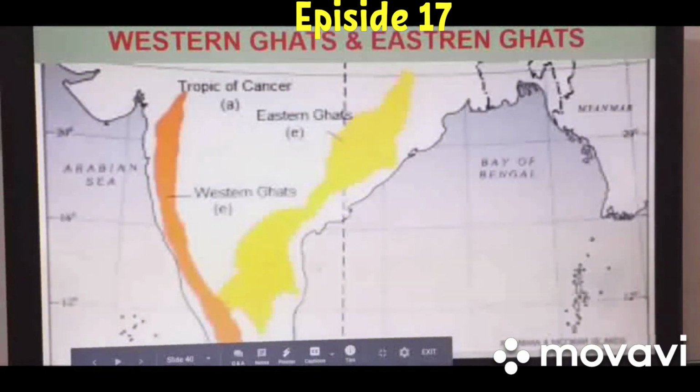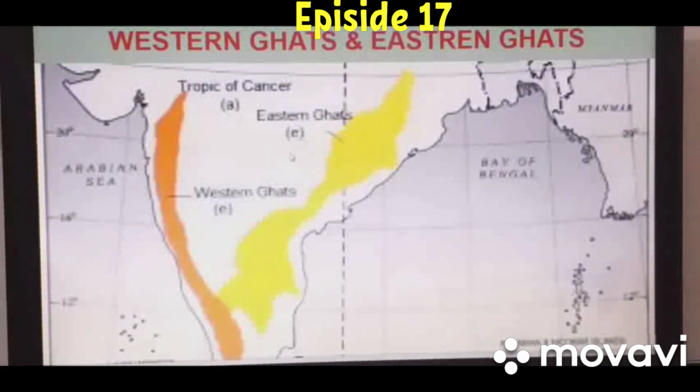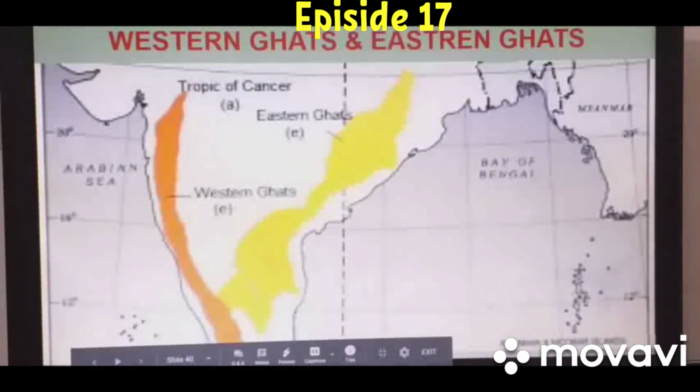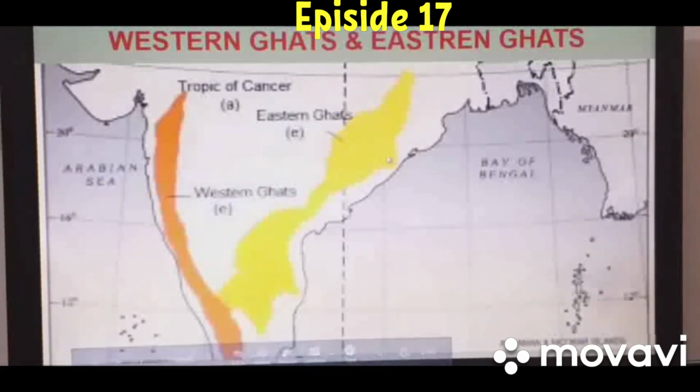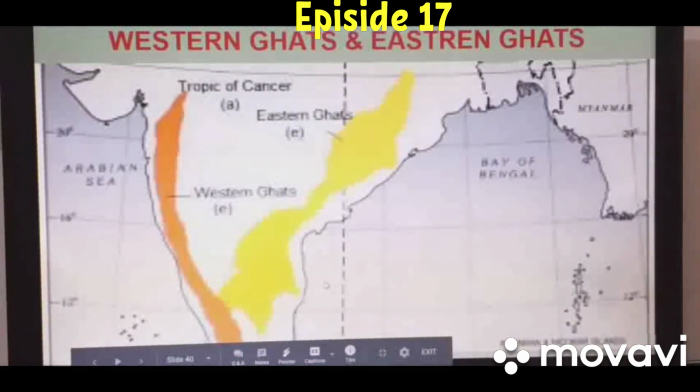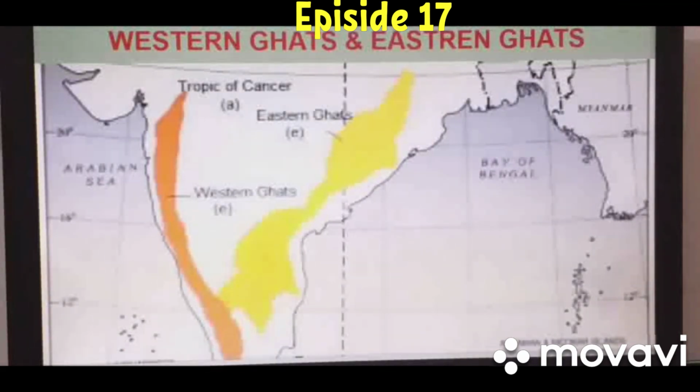So in this way a number of deltas are formed by the rivers that drain through this region, and that is why these mountain ranges are dissected or discontinuous in their location. Okay, so these are some different features of the Eastern Ghats.